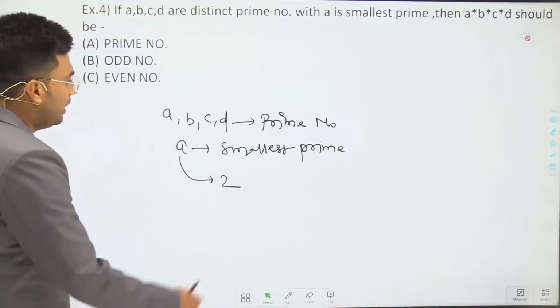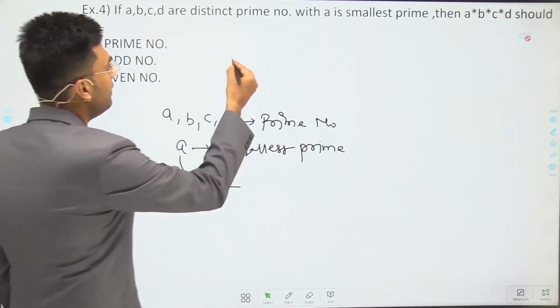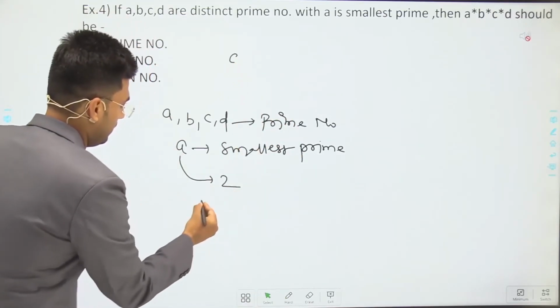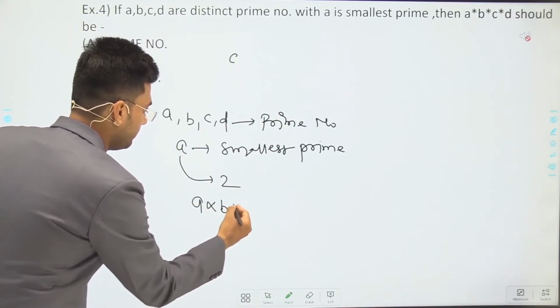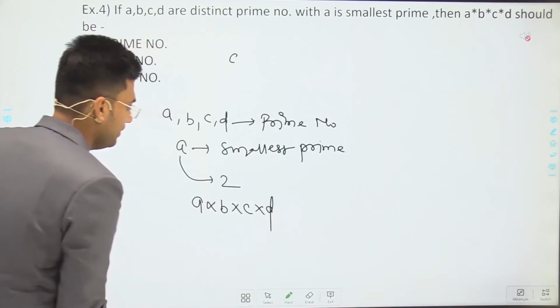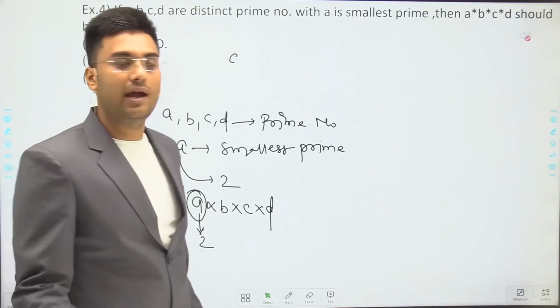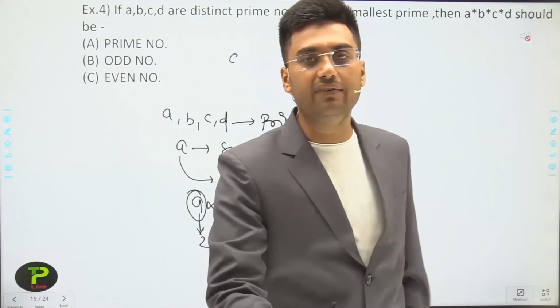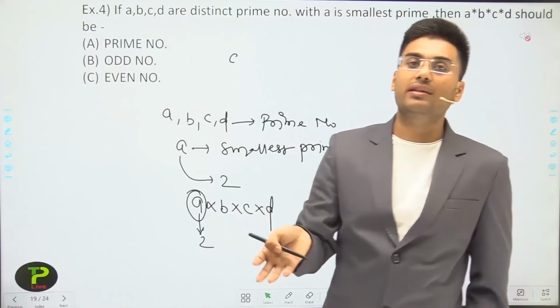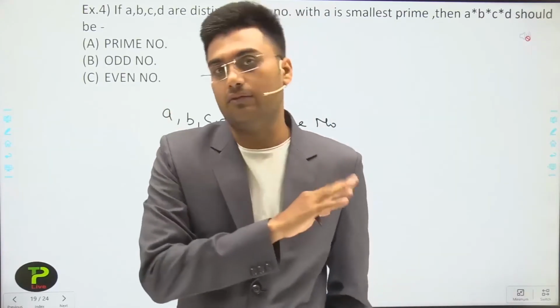Now if a is 2, then a multiplied by b multiplied by c multiplied by d. A is 2 and 2 is an even number, and we clearly know that if an even number is multiplied by any number, then we will get an even number itself.